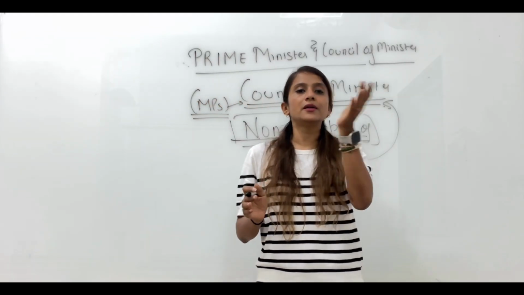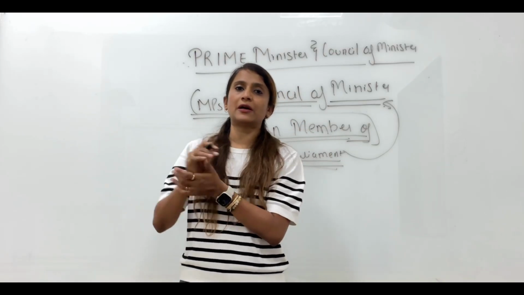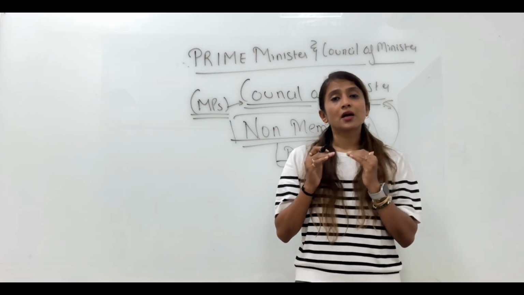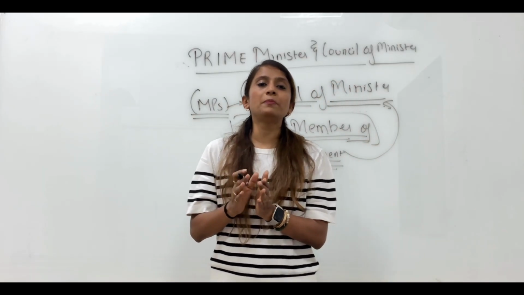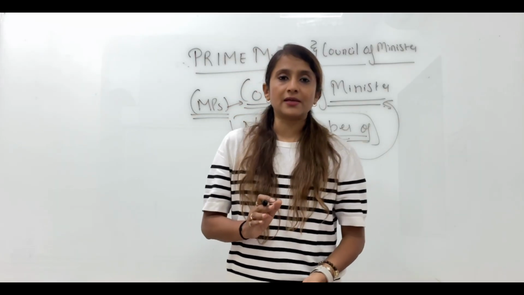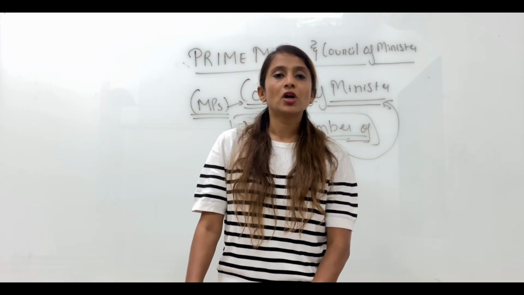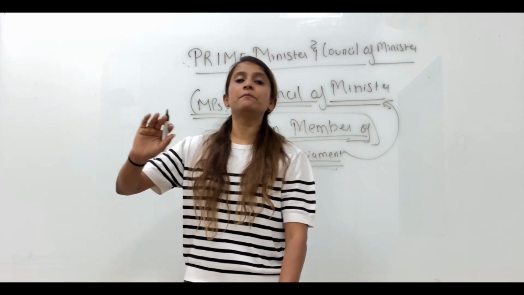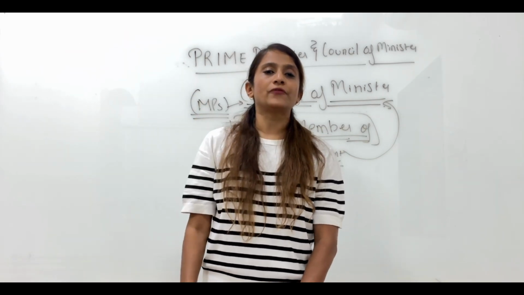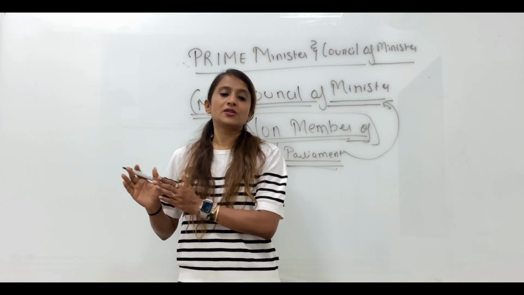I'll tell you one thing. Earlier there was no such provision. There was no ceiling, no upper cap, on how many members can be part of the council. But now there is a provision that the number of members in the council should not exceed 15% of the seats of Lok Sabha.